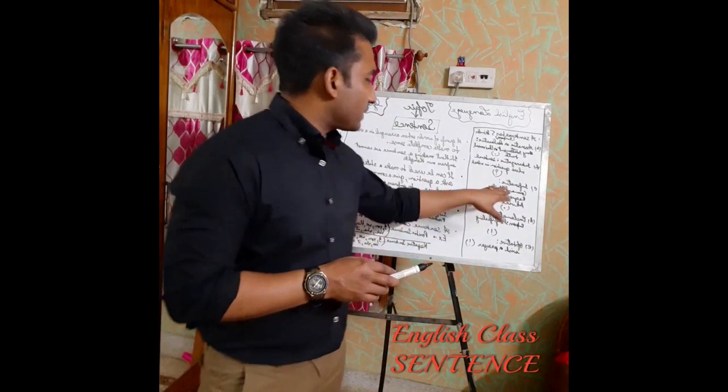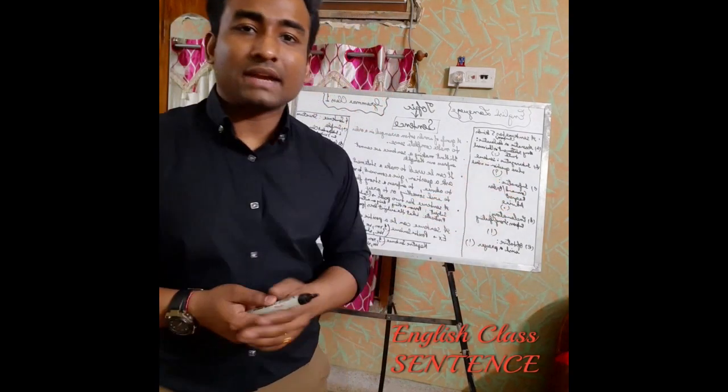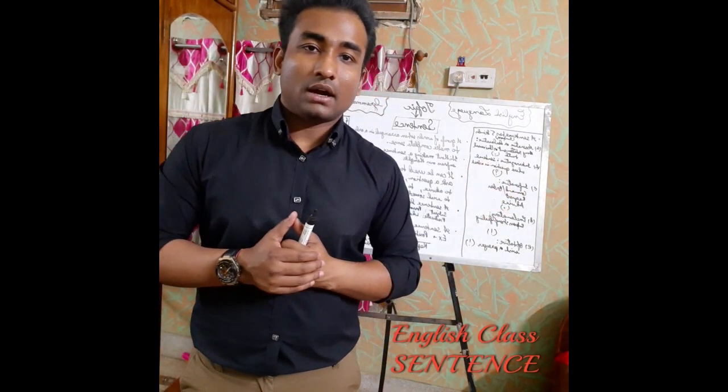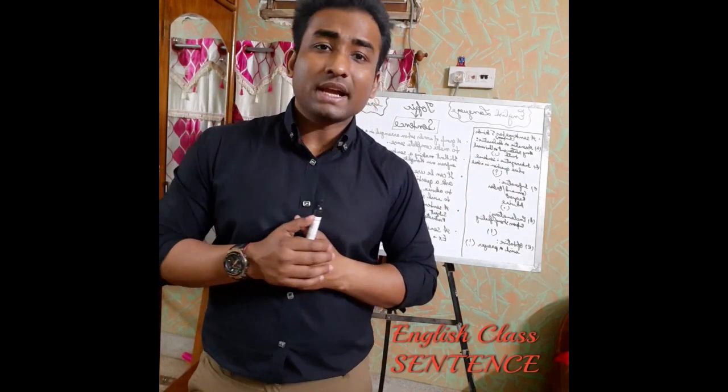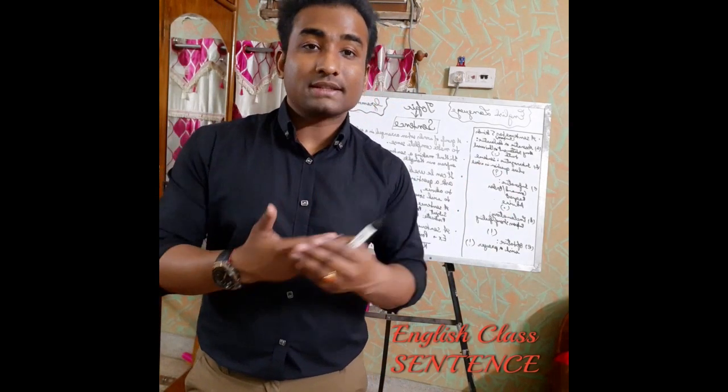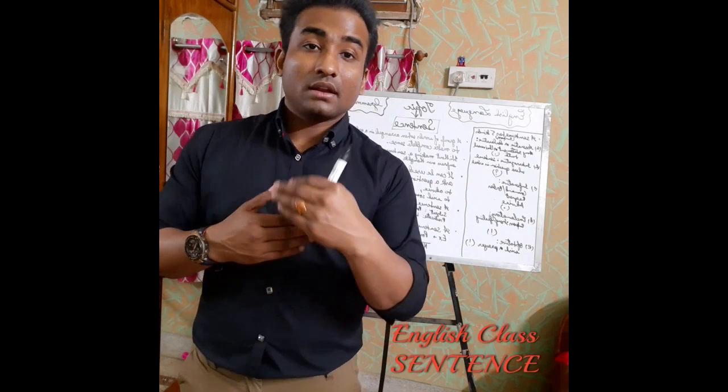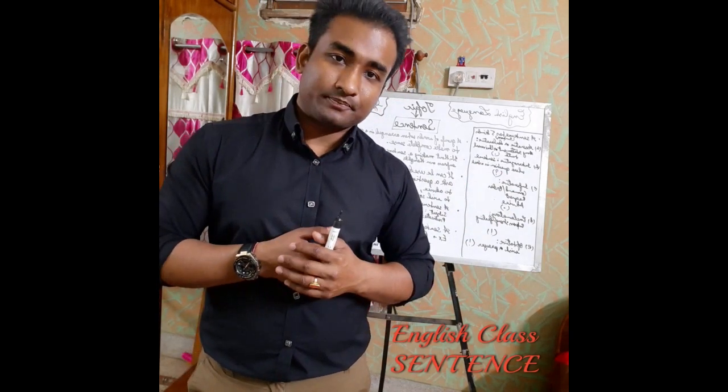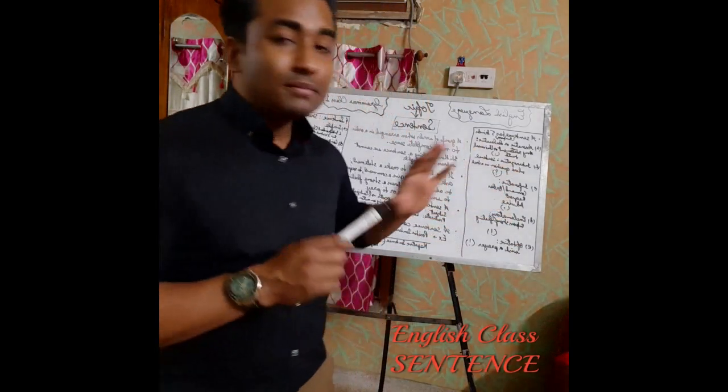For example, a command or order, like if I want to say to somebody, bring a glass of water for me. So you're ordering someone something, or you're commanding someone something. So that is an imperative sentence.